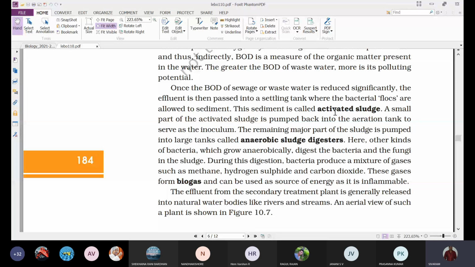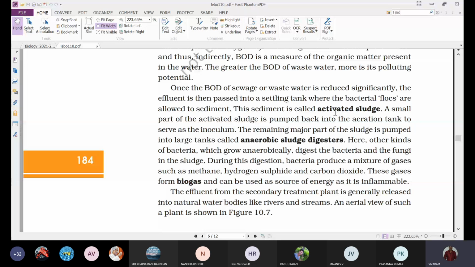Some portion of the activated sludge is collected and added to the effluent obtained from the primary treatment, so that it will enhance the aerobic process of sewage treatment. So a small portion of the activated sludge is added to the aeration tank to serve as the inoculum. The remaining part of the sludge is pumped into large tanks called anaerobic sludge digesters.